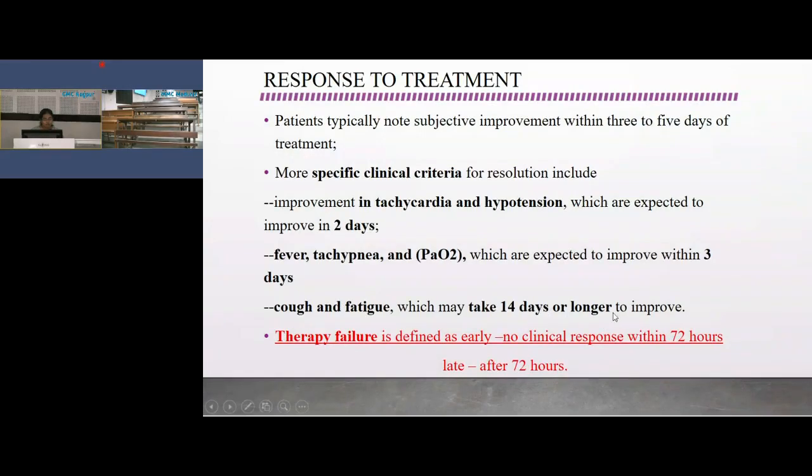When do we call it therapy failure? It is of two types, early and late. In early, there is no clinical response within 72 hours, and late if after 72 hours no clinical response is seen, then it is called therapy failure.